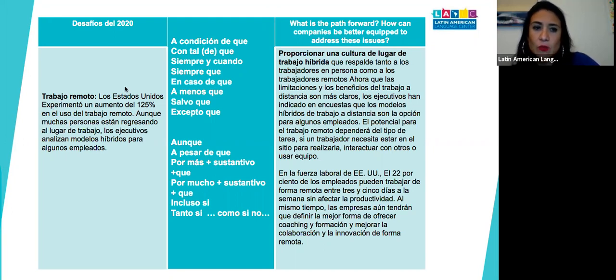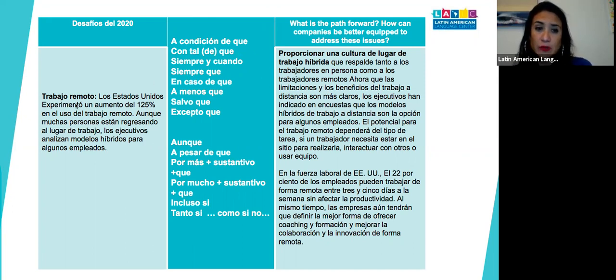It's about remote work after COVID, which is going to come back, and it says it experienced a rise of 125% in the use of remote work. So now, you see, it's telling what the advantages or disadvantages are, it's showing what it could do, and then we comment on it. So we use these structures, and then you use the subjunctive.